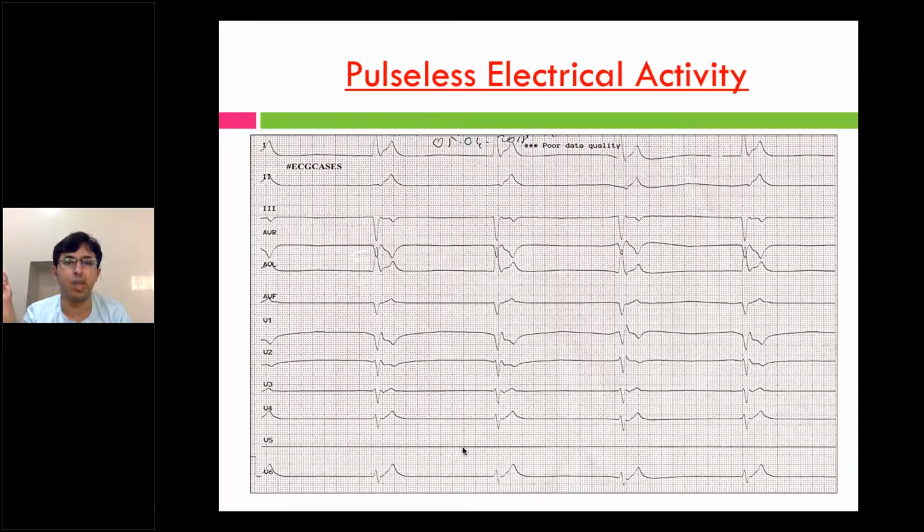The routine basic CPR and all will hold good with the standard ACLS and BCLS guidelines. Always look for correctable causes when there is pulseless electrical activity. One is if the rhythm is per se a bradyrhythm, that can be corrected. Sometimes hyperkalemia can be easily corrected in pulseless electrical activity. I mean, these are the ones which land up surviving. So always check for the reversible causes along with your standard protocol.